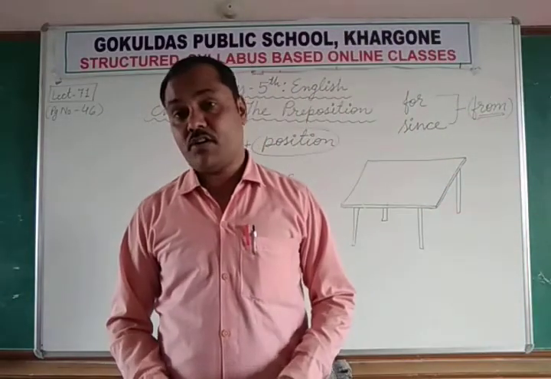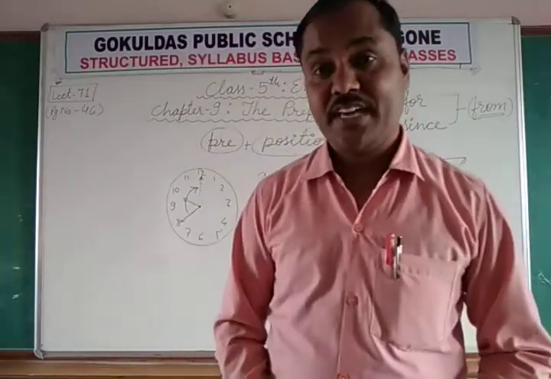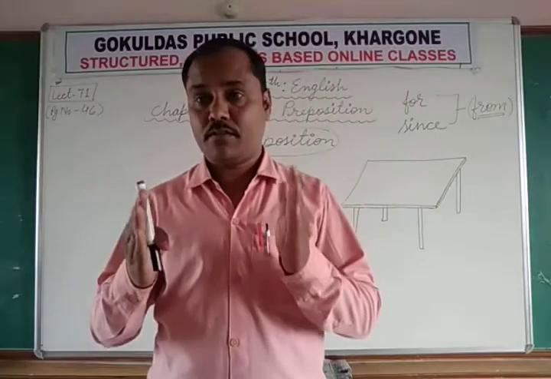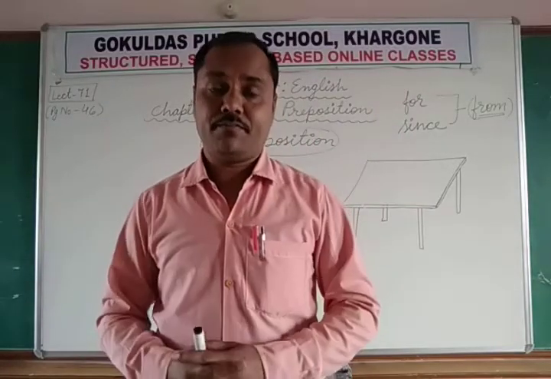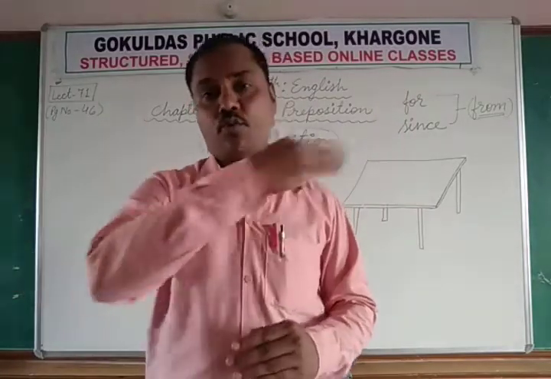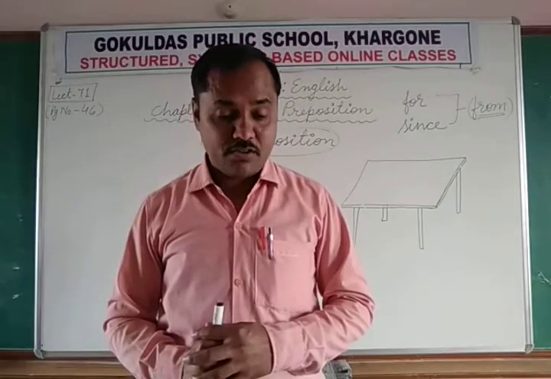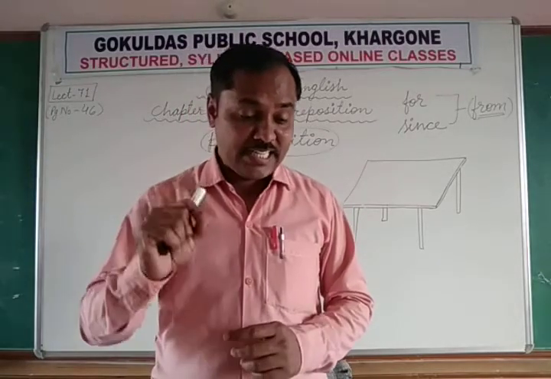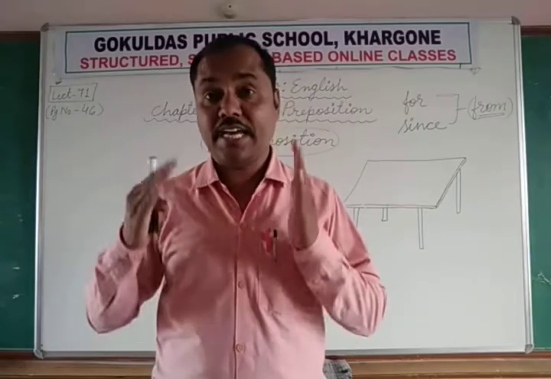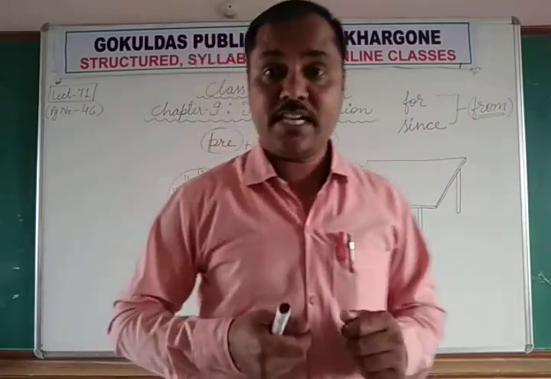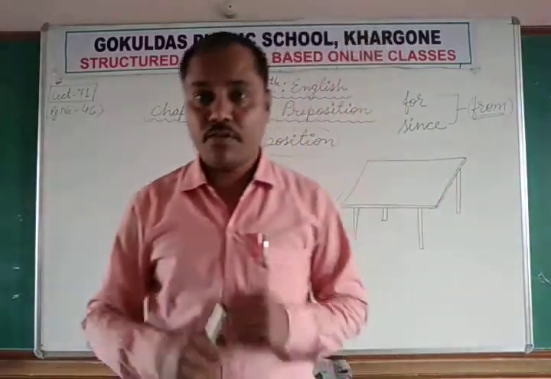Okay, agency or instrumentality. Agency means some kind of medium. Jariya, kiske through. Okay, so that is agency or instrumentality. I sent the letter, but I didn't send the letter directly to him or her.